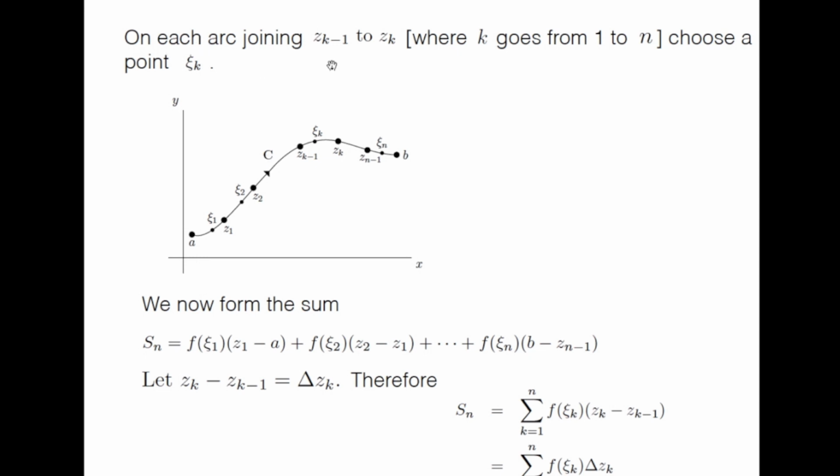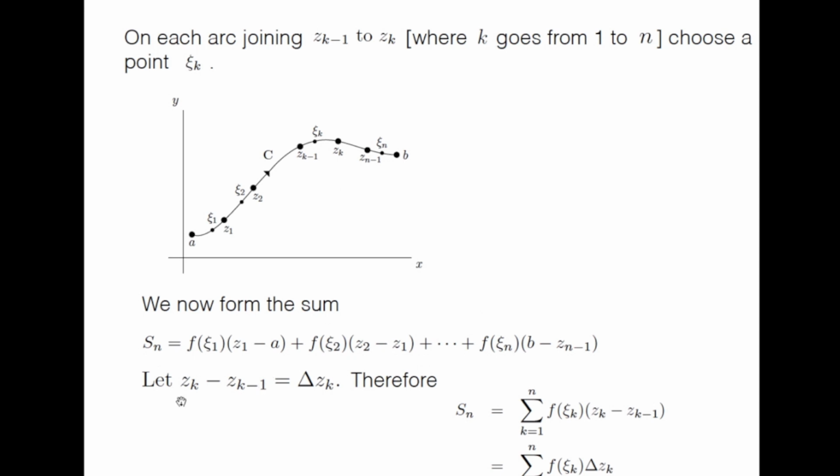And on each arc joining z_{k-1} to zk, where k goes from 1 up to n, we choose a point xi_k, again arbitrarily, and we form the sum Sn, which is equal to f of xi_1 times (z1 minus a) plus f of xi_2 times (z2 minus z1) plus, up to, f of xi_n times (b minus z_{n-1}), like that.